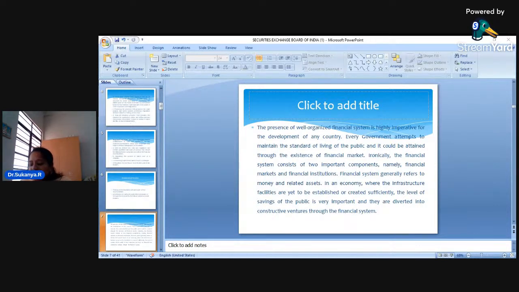And a well established system of financial services is very important for the overall development of a country. So please keep in mind, if you have very good financial services provided in the country, that country will definitely move towards development. Now, dear students, when you talk about financial services, please keep in mind that there are some important concepts that you should give importance to.